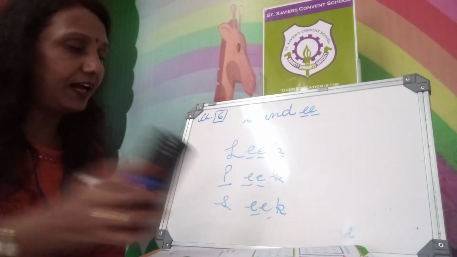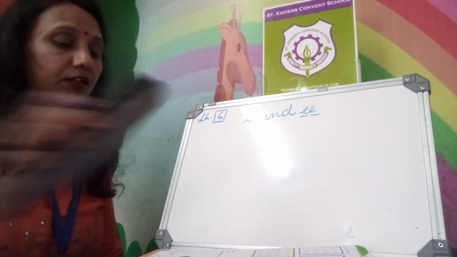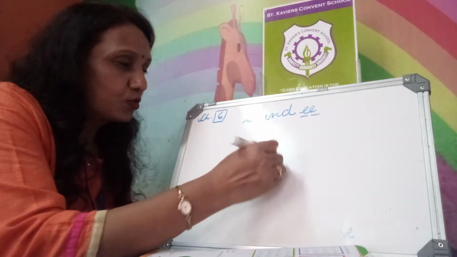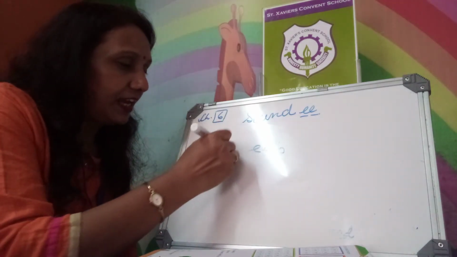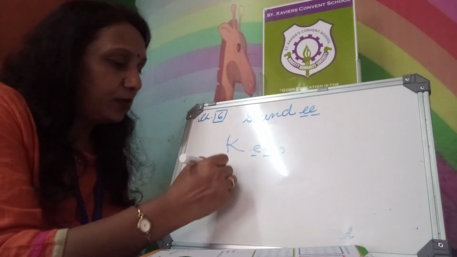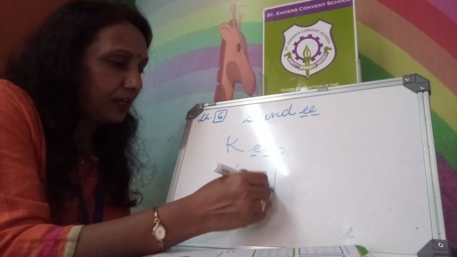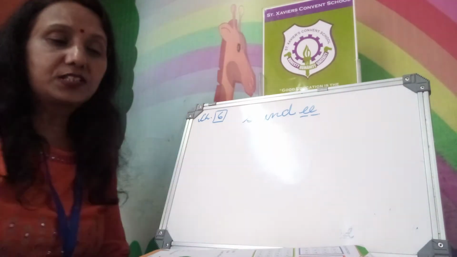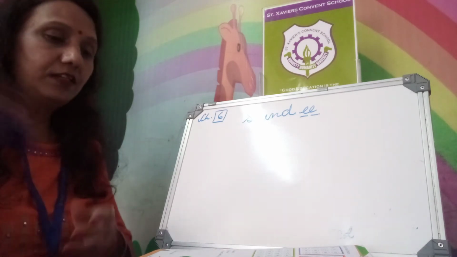Okay, seek. Next, double E, P is common. When you write K, it will become keep. When you write W, it will become weep. Don't weep. Don't cry. Next, words with double E, T.